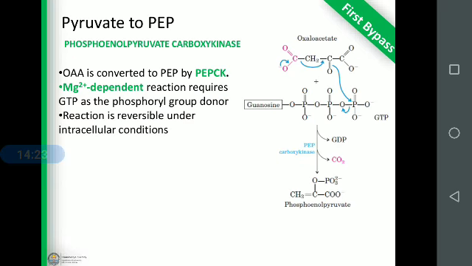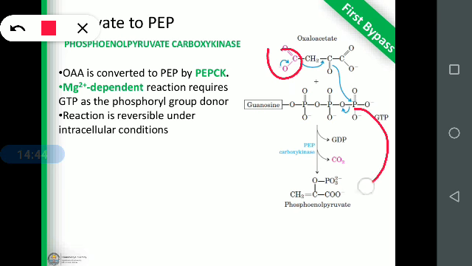Pyruvate to PEP. Then oxaloacetate will convert directly into phosphoenol pyruvate. It requires an Mg2+ dependent enzyme, where GTP will be used and carbon dioxide will be removed. Here this carbon dioxide will be removed, GTP will convert into GDP, and one phosphate group will be attached to the oxaloacetate. It is phosphorylated, so phosphoenol pyruvate will form.